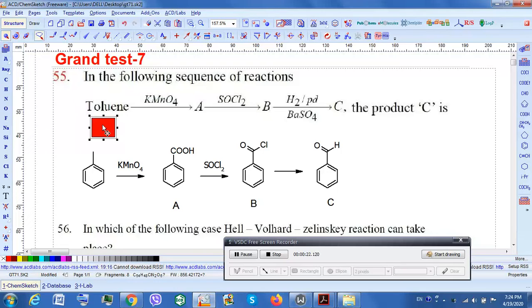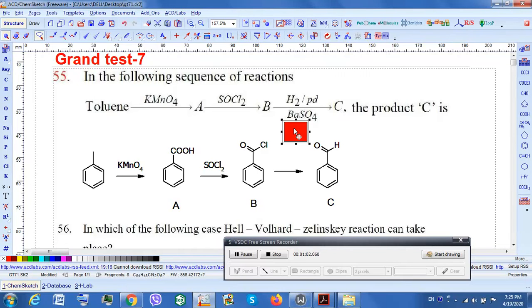he says toluene is reacting with camphor to give you compound A, and A is reacting with SOCl2, thionyl chloride, to give B, and further he has used H2/Pd-BaSO4 with quinoline, that is called Lindlar's catalyst. This will reduce acid chloride to aldehyde, but beyond that reduction will not occur. Please remember one thing, carboxylic acid is reduced to aldehyde and aldehyde is further reduced to alcohol by use of lithium aluminum hydride.